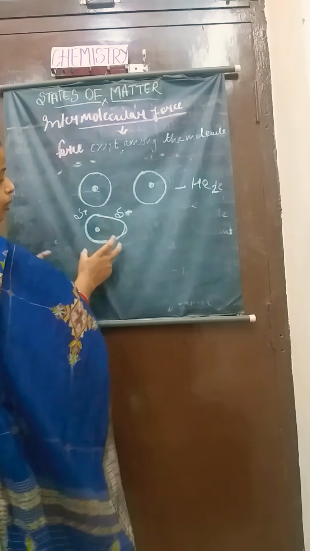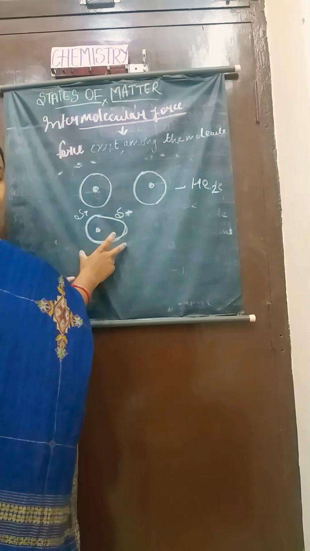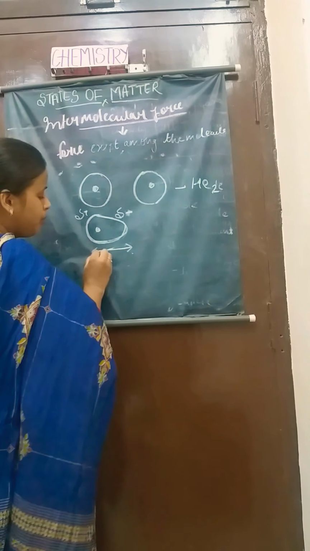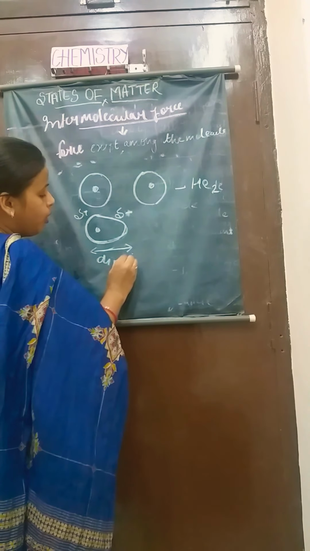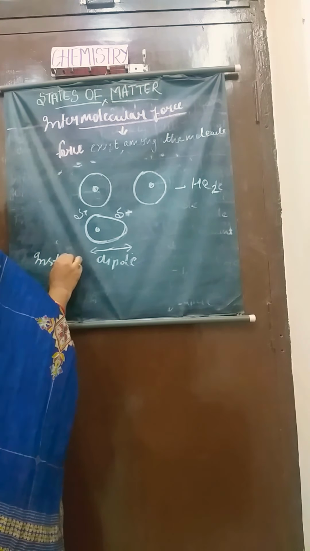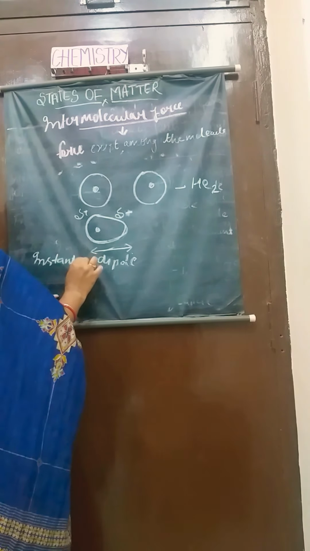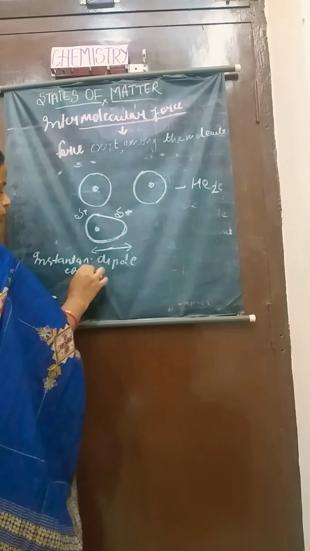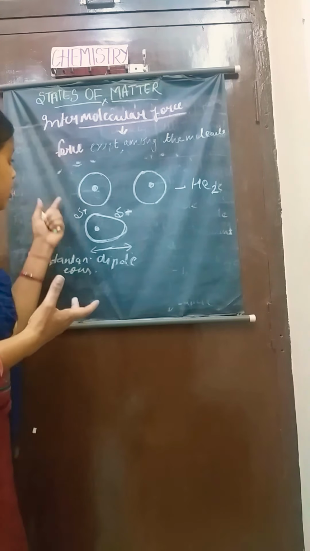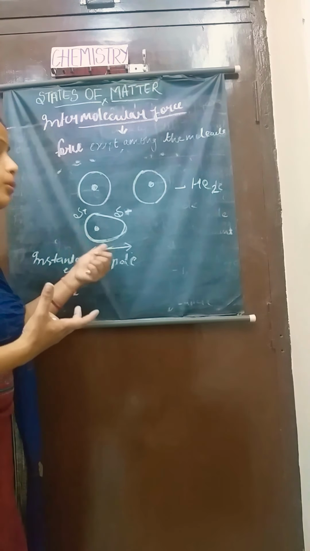As this molecule has two poles with charges, this will produce a dipole, and that dipole will be called an instantaneous dipole. Instantaneous. Why is it an instantaneous dipole? Because it is produced at an instant of time.